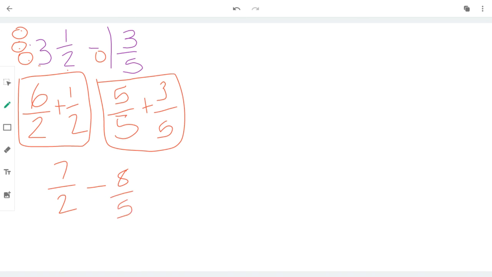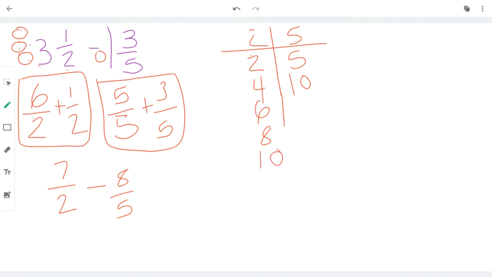Alright, so let's get started. We have a 2 and a 5. So we're going to put that on our chart. What do 2 and 5 have in common? Let's find out. 2, 4, 6, 8. I don't see anything yet. 5, 10. Maybe I need to go a little bit longer in the 2. There it is. 10. 10 is what they have in common.